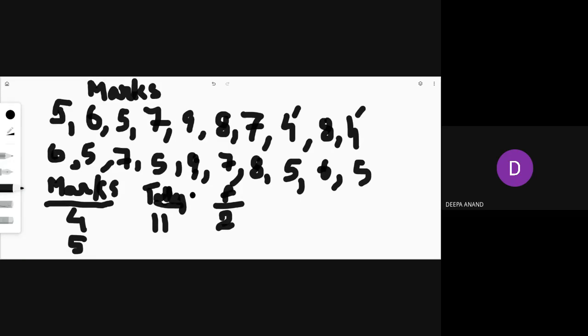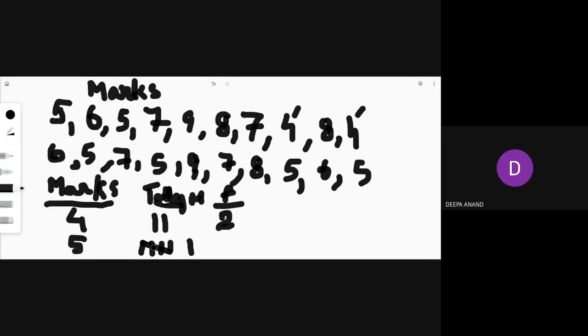T-A-L-L-Y, tally marks. So 5 has repeated how many times? 6 times. So actually, now the 5th time we proceed. See, if it is 6 times, how will you do it? 1, 2, 3, 4. Then the 5th one you will do like this. 5th and then 6th. This is the way.